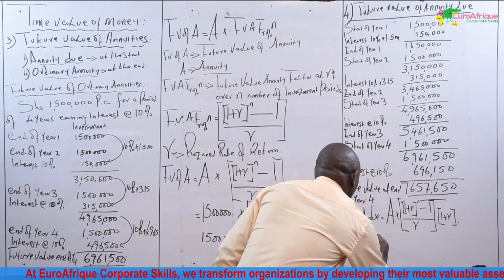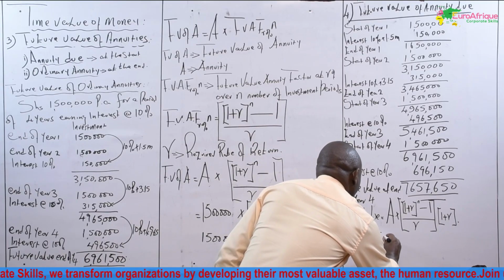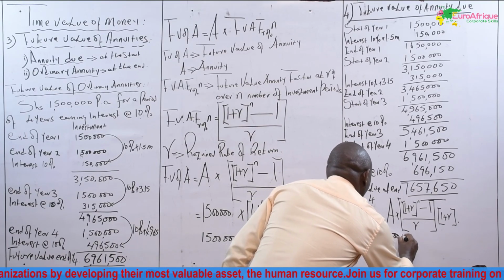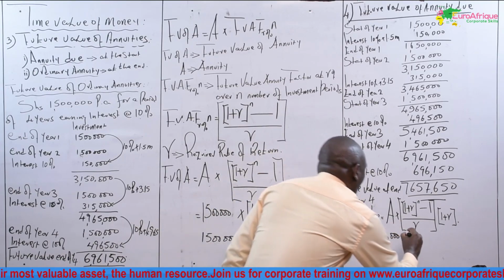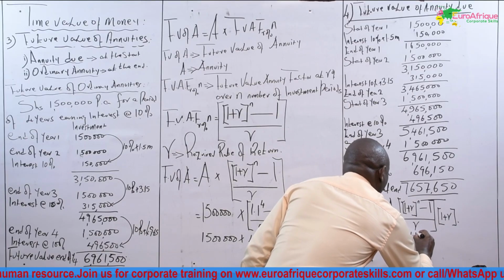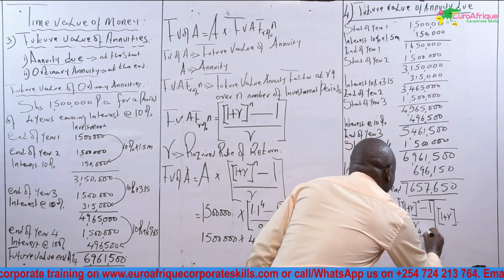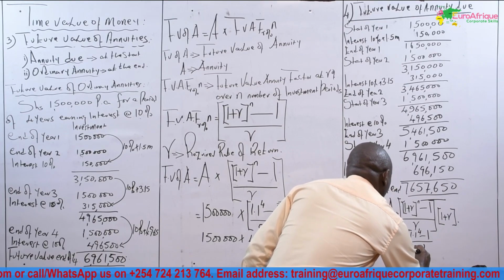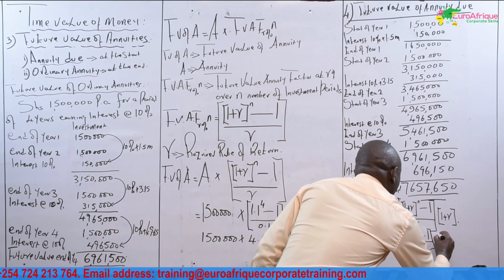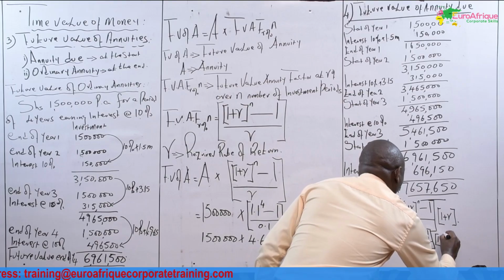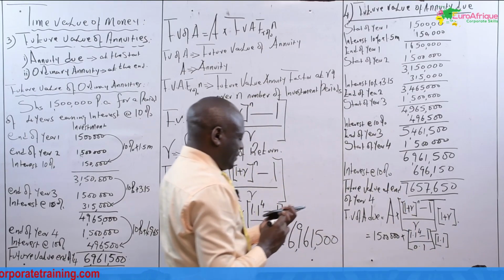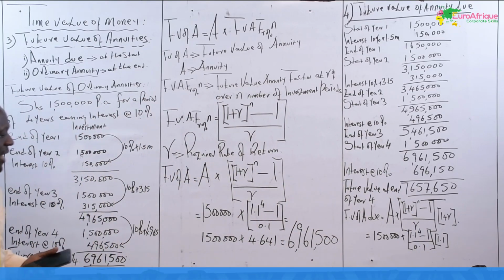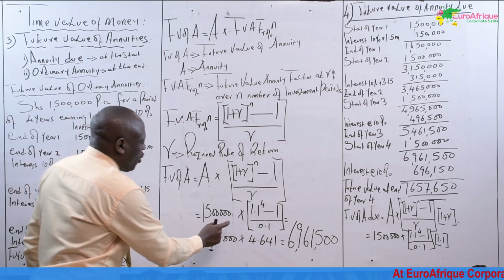How much is it in our case? It is equal to 1.5 million. We multiply by 1.1 power 4 minus 1 over 0.1. This one you put in bracket. We multiply by 1.1 like that. It is simply what we did on this one.